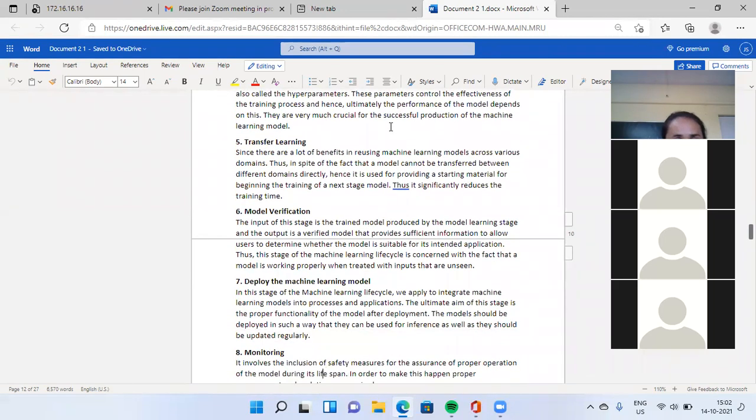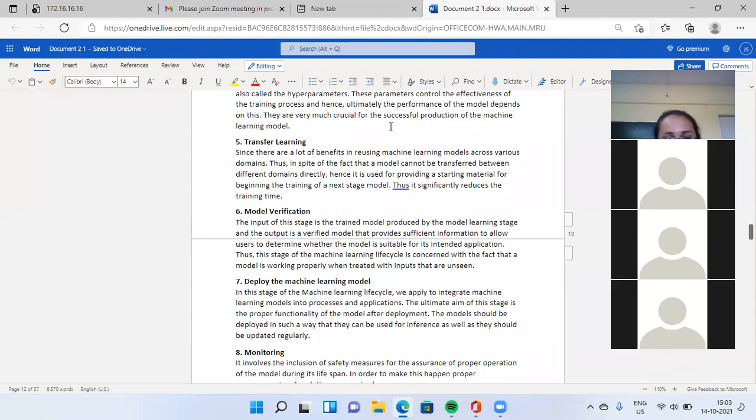Next stage, deploy the machine learning model. After all the processes are finished, you have to deploy your model. In this stage of the machine learning life cycle, we integrate the machine learning model into processes and applications. The ultimate aim of this stage is proper functionality of the model after deployment.